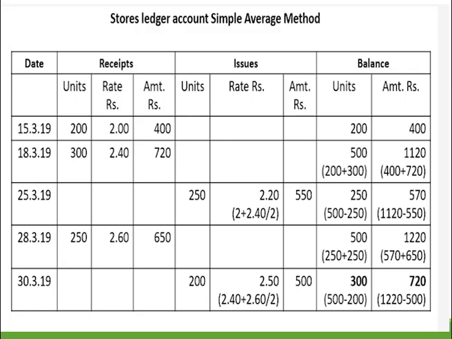Then you have the weighted average method and the simple average method, where I am only doing averaging. If you look at the issue columns, I am adding 2 plus 2.4 divided by 2. That 2 plus 2.4 is nothing but the rate at which the units are valued. So it is a simple average method where I am doing averaging of the price. Price is taken as a base there, and prices of the last two receipts are added, and then issues are determined. In weighted average, I am multiplying units with the price and then determining the weight. So units and price together I will take average and then determine. So that way you have material costing which is taken into consideration.